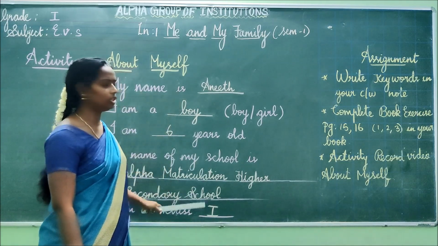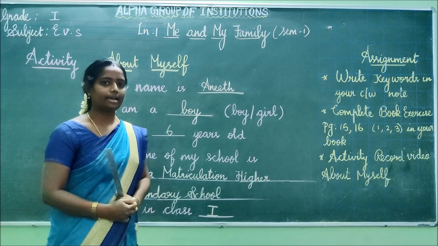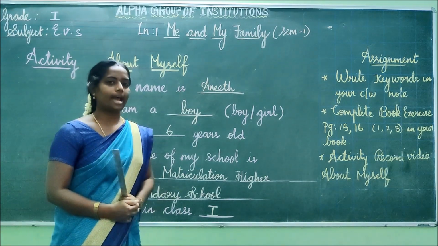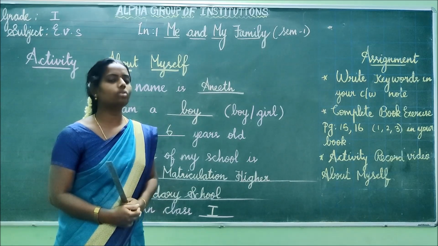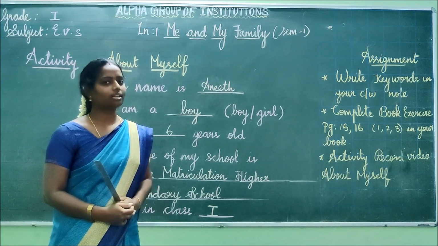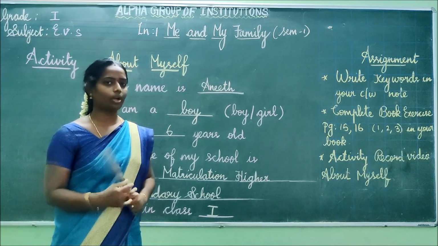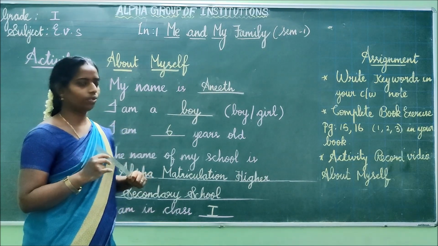Okay, this is your activity, children. Just tell: my name is, I am a boy or girl, I am 6 years old, the name of my school is Alpha Matriculation Higher Secondary School, and I am in class 1. Like that, you have to record your video and send it to your WhatsApp group. This is your activity. Okay, children.